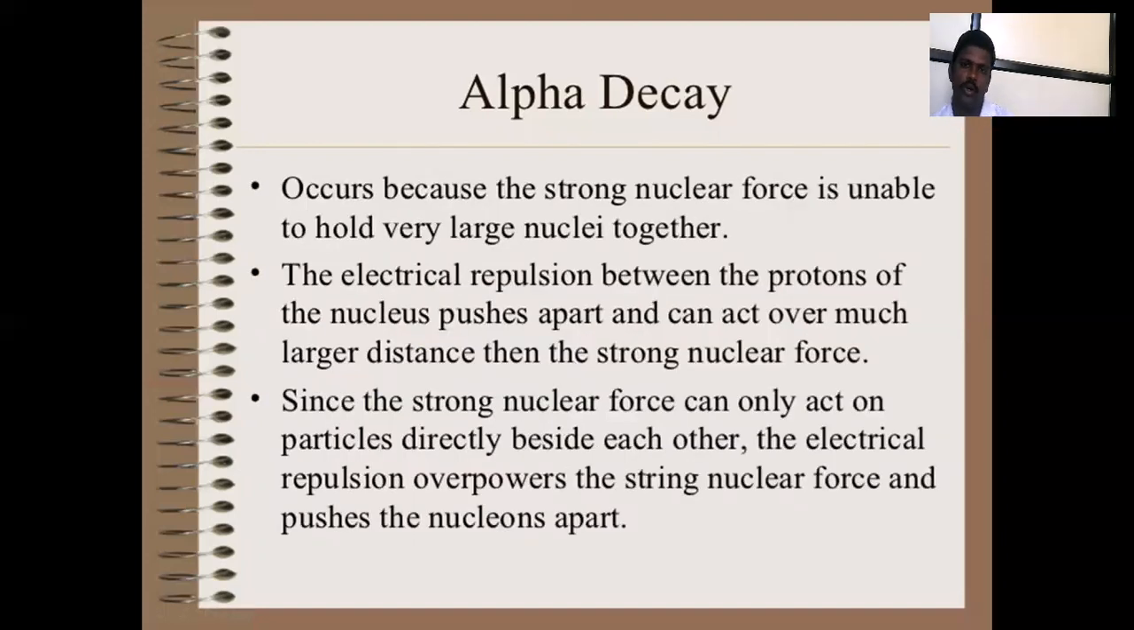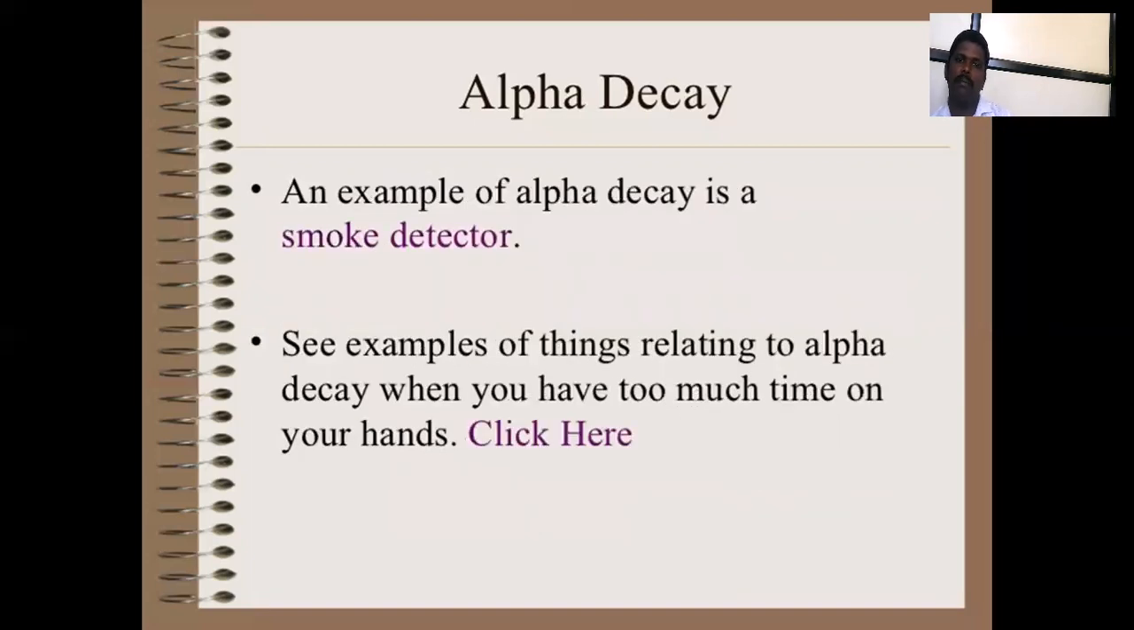Alpha decay occurs because the strong nuclear force is unable to hold a very large nucleus together. The electrical repulsion between protons in the nucleus pushes them apart and can act over a larger distance than the strong nuclear force. Since the strong nuclear force can only act on particles directly beside each other, the electrical repulsion overpowers the strong nuclear force and pushes the nucleus apart. That is alpha decay. An example of alpha decay is a smoke detector.